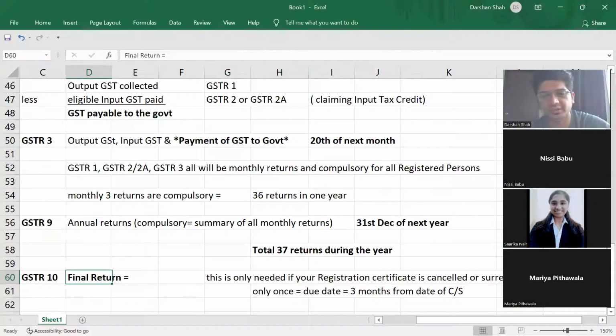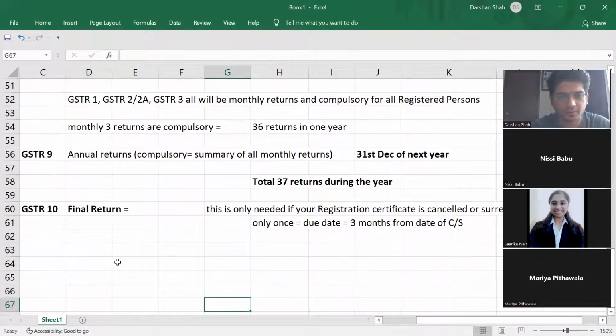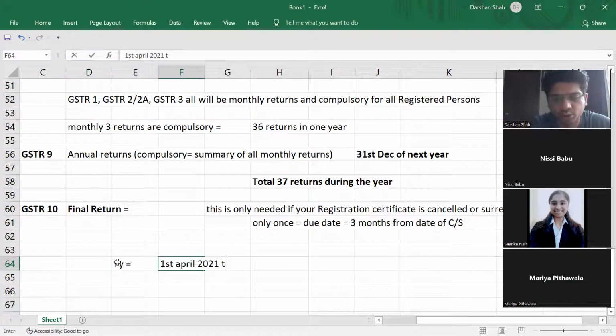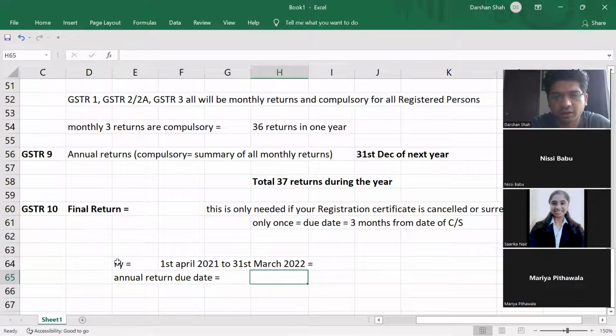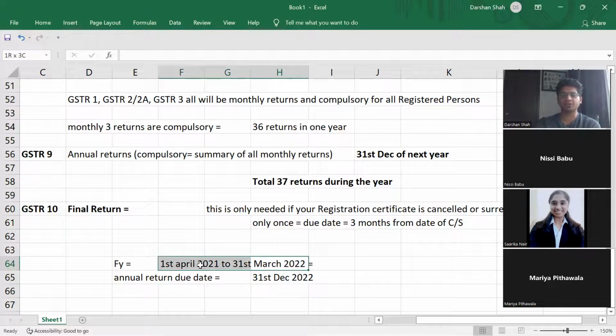Let us say my financial year is 1st April 2021 to 31st March 2022, correct? Then my annual return due date will be what? 31st December of the next financial year. Next financial year's 31st December means which one? 31st December 2022, because the financial year ends at March 2022.